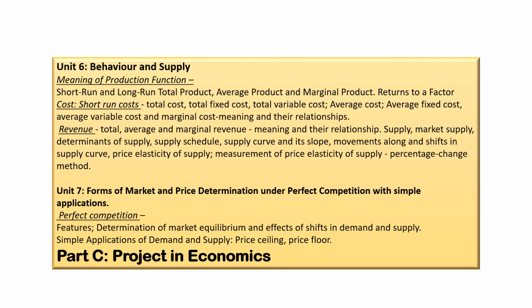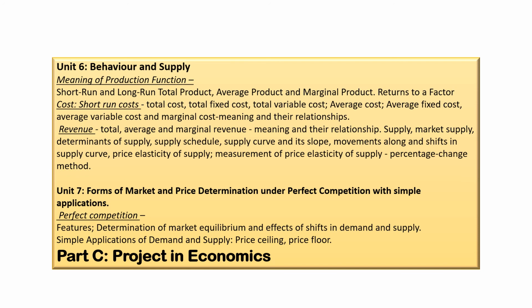Now, Unit 6, Producer Behavior and Supply. Here also meaning of production function, cost of production. We will learn only the short run cost. We will not learn the long run cost. And the revenue: total revenue, marginal revenue, average revenue. We should learn all the things. Here a short part has been deleted from Unit 6. I have told you previously. You check it with this.